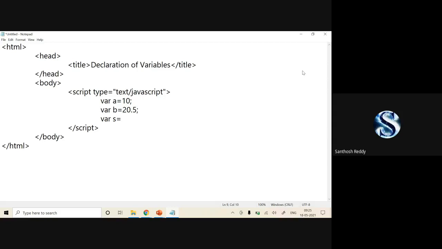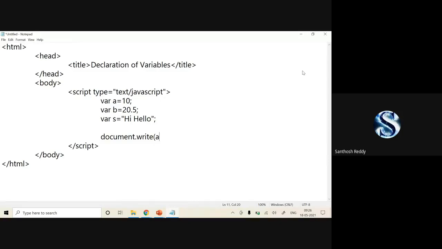var s is equal to "hi, hello". Now I have declared the values for the variables called a, b, s. Now I'm going to print the values. If I want to print anything on the console in JavaScript, we are going to make use of a different way: document.write, a method called document.write. In this, we are going to print the values.